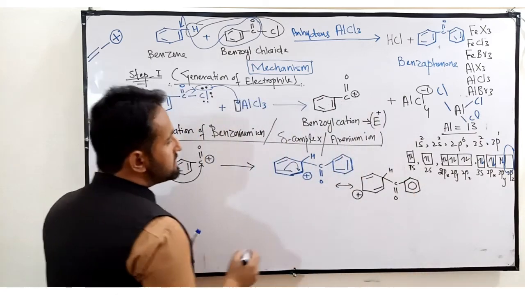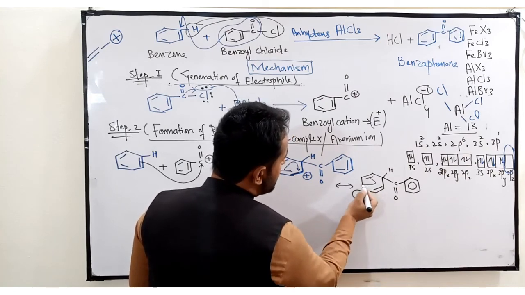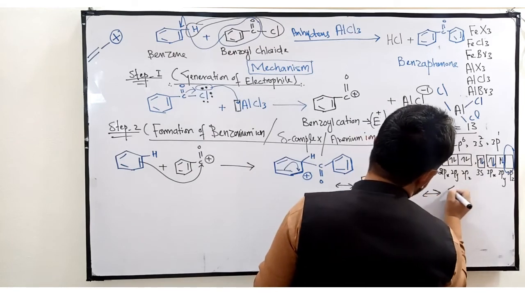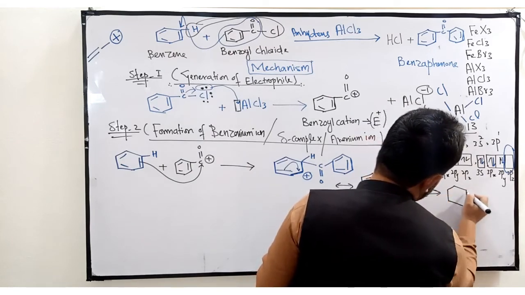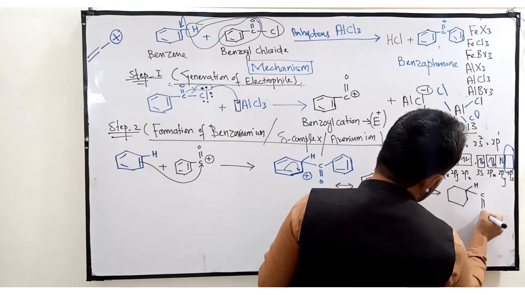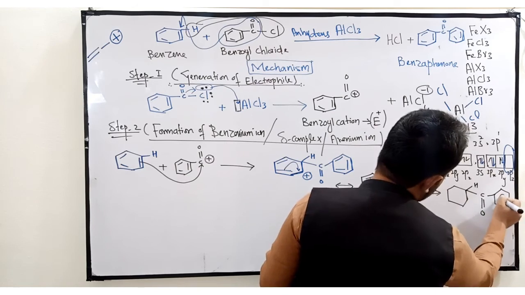Understand? Now still the condition is present: double bond, single bond, positive charge. Now this will again shift here, it will make one more resonating structure, that is hydrogen, C double bond, and this is again a phenyl group.